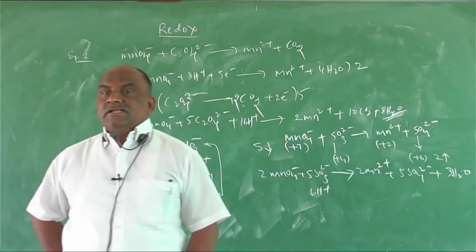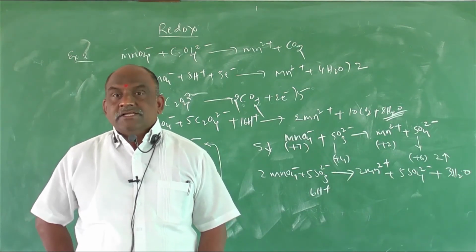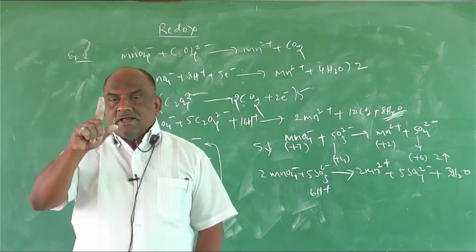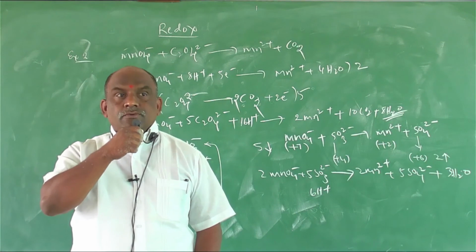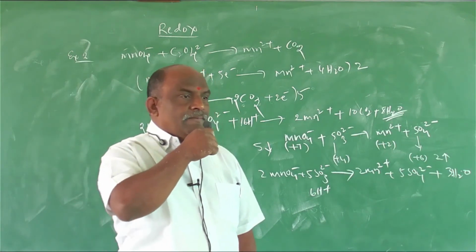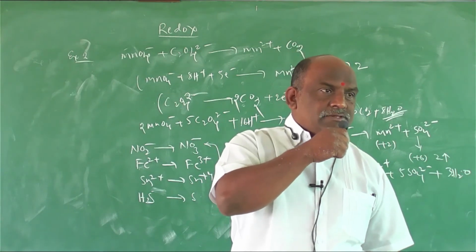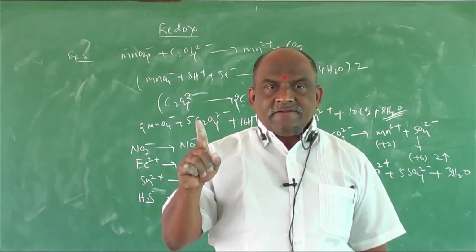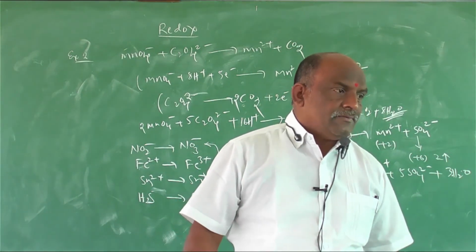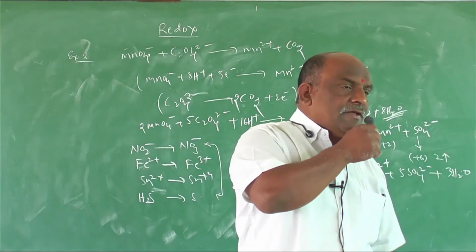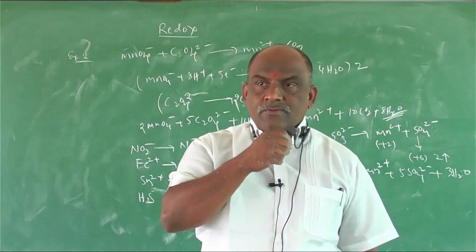First you balance I minus. 2I minus will be there. 2I minus gives rise to what? With 1 iodine, I2. 2I minus gives I2. I minus to I2, how much? Minus 1 to 0, how many times? 1 time increase. But with respect to 2 iodines, 2 times increase. Understand? So multiply with 2, multiply with 5.